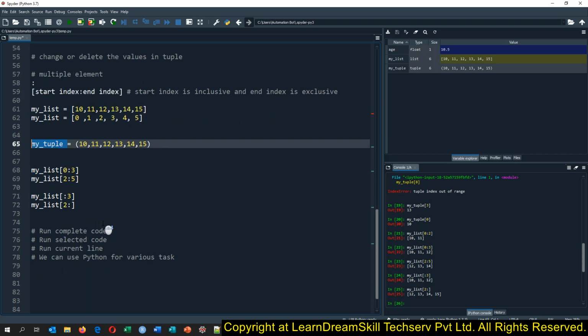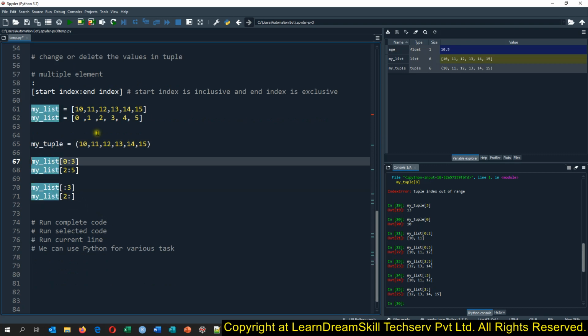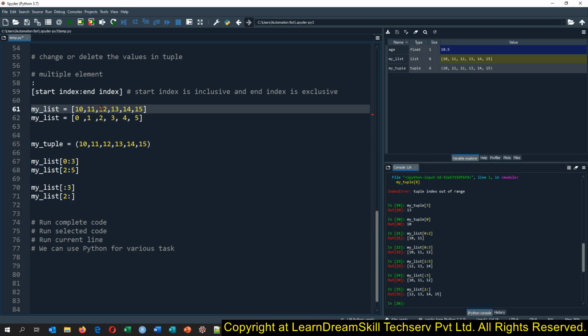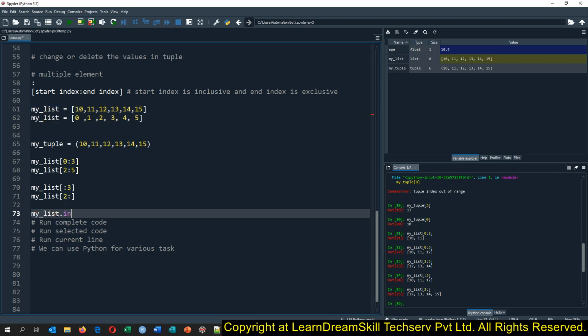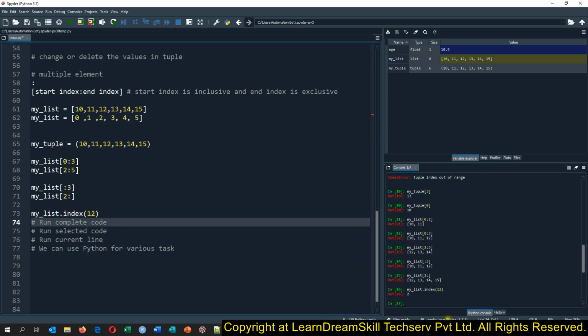Right now we have learned how we can extract the values. And suppose you want to see at what index the value 12 is saved. We can see the index of 12 is 2, but by coding you want to check. For that we have one function, which is list dot index, and you can pass 12 here and it will give you the index.